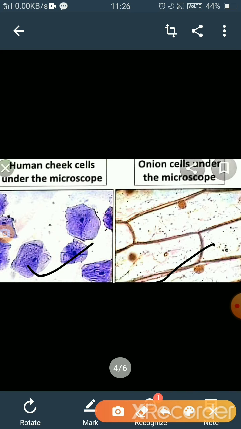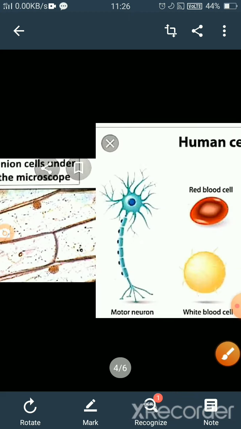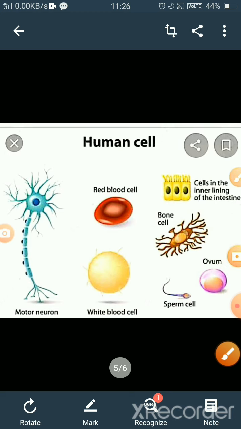So by performing different experiments, Robert Hooke learned that each and every organism has different cells and different shapes. So you can see that here some human cells are present which have different shapes.